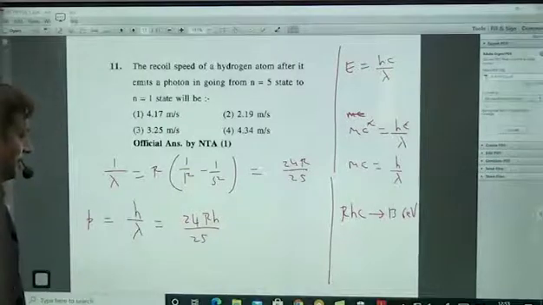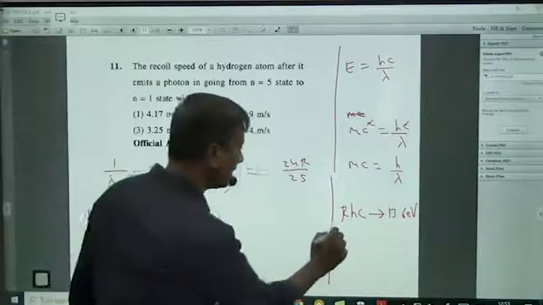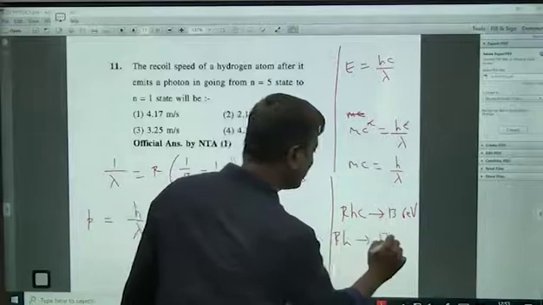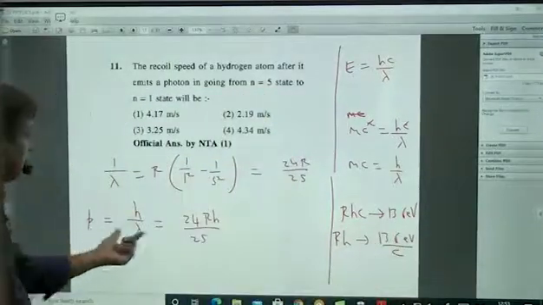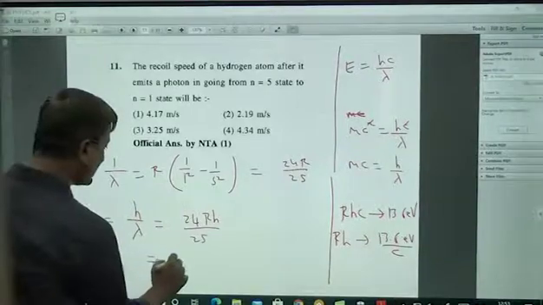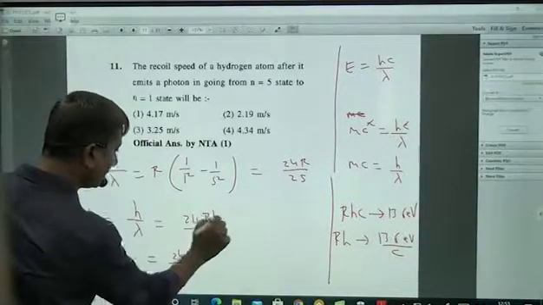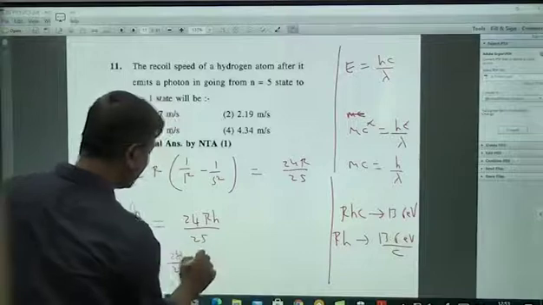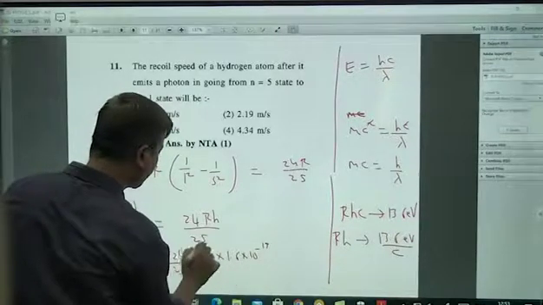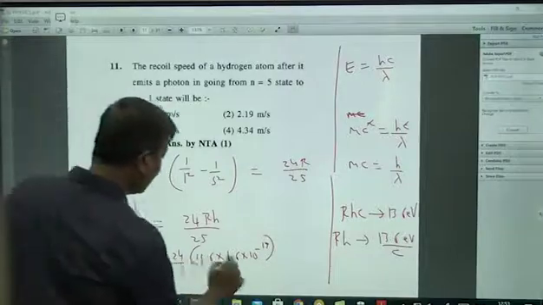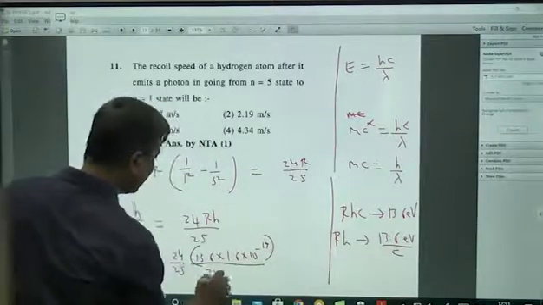So RH value is 13.6 electron volts by c. So this is the momentum of the photon. You will write the momentum of photon is 24 by 25 into 13.6 electron volts, and 1 electron volt is 1.6 into 10 power minus 19 joules, divided by c. c is 3 into 10 power 8.